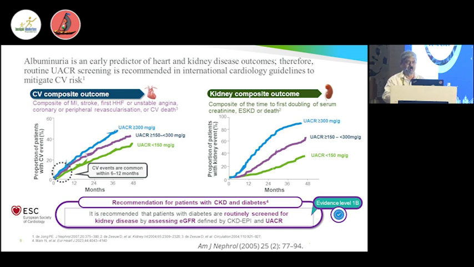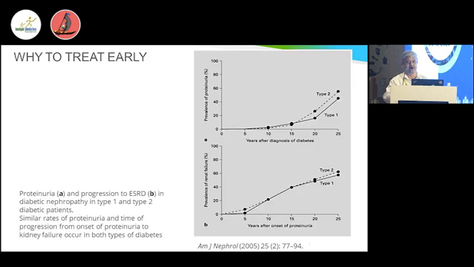The terminology of albuminuria has been changed over the years. Initially it was micro and macro, so the confusion was whether it was a micro protein or a micro amount. So these things have been changed. Now, if ACR is less than 30, it is normal to mildly increased; moderately increased is 30 to 300; and then severely increased. That is the terminology that replaced the old micro and macroalbuminuria.